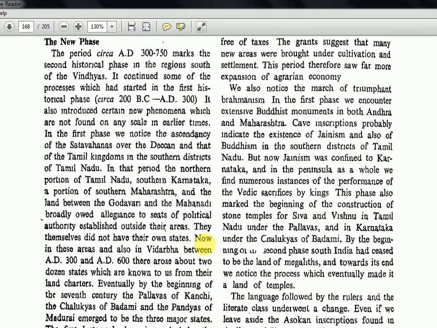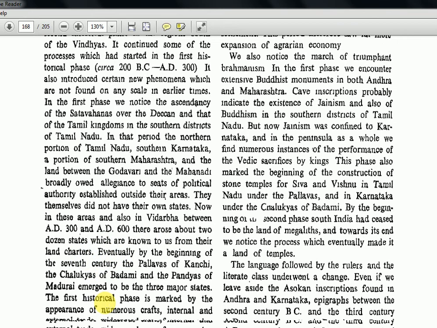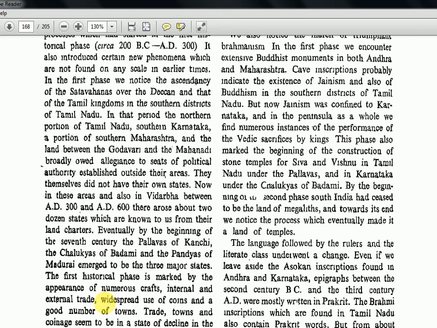Now, in these areas and also in Vidarbha between 300 and 600 AD, there arose about 24 states which are known to us from their land charters. Eventually, by the beginning of the 7th century, the Pallavas of Kanchi, Chalukyas of Badami, and Pandyas of Madurai emerged. These are actually capital cities also.